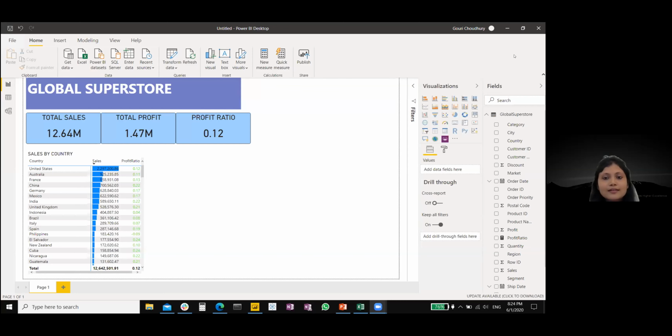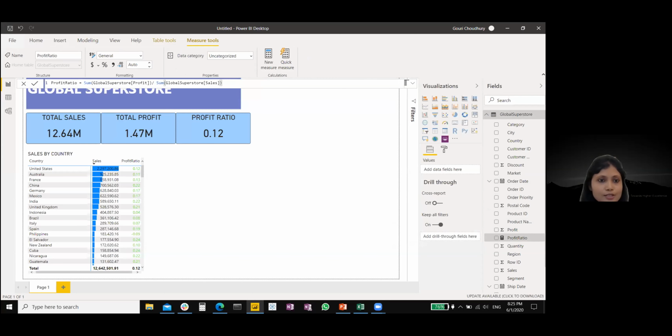Yeah, profit ratio again. So profit ratio is the ratio of profit to the sales. So that is the calculation that I have used. If I click on this, you can see profit ratio is the sum of profit by sum of sales. Is it clear? I created a new measure by clicking on this new measure icon over here, and then you can put in a formula to do that. Yeah, so if anybody has any doubt, please ask, otherwise I shall proceed.